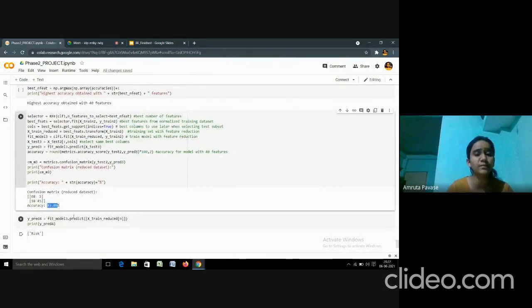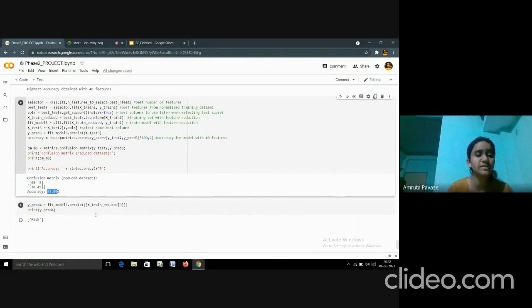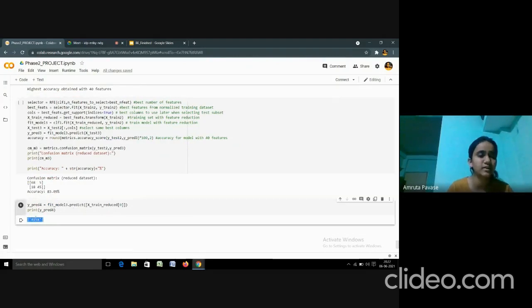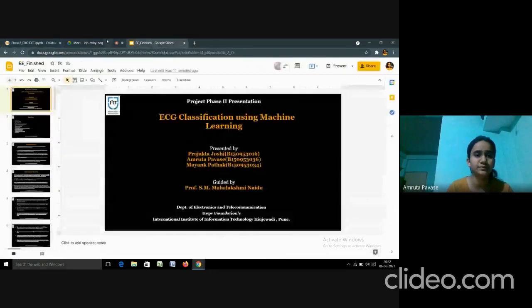Here the performance of the model has increased. After that, we have given a sample input to the classifier for testing the model, and it is correct, that is, the person is at risk. The next part will be explained by Mayank.